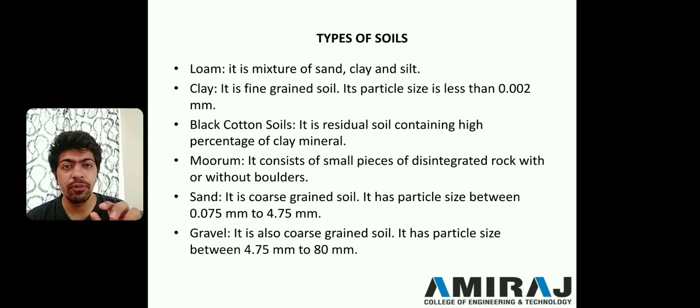As I have already said, there are basically two types of soil: fine grain soil and coarse grain soil. If the particle size is less than 4.75 mm, all this type of soil comes under fine grain soil. So clay is a fine grain soil with a particle size less than 0.002 mm. We can classify this soil by sieve analysis. Next one is black cotton soil. Black cotton soil is a residual soil containing a high percentage of clay minerals. So black cotton soil is basically one type of clay which has a high percentage of clay mineral.